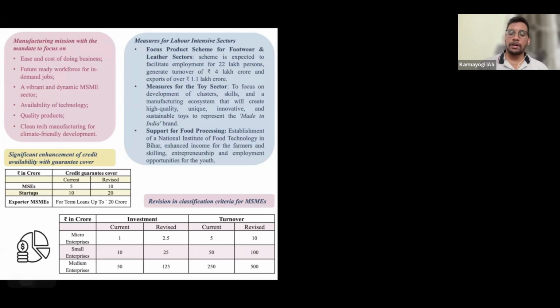Can anyone tell me in the comment section or even by voice message? What is the difference between investment and turnover and profit as well? See, these are all basics. When you are preparing, you should be clear with the concept, then only you will be able to handle it.